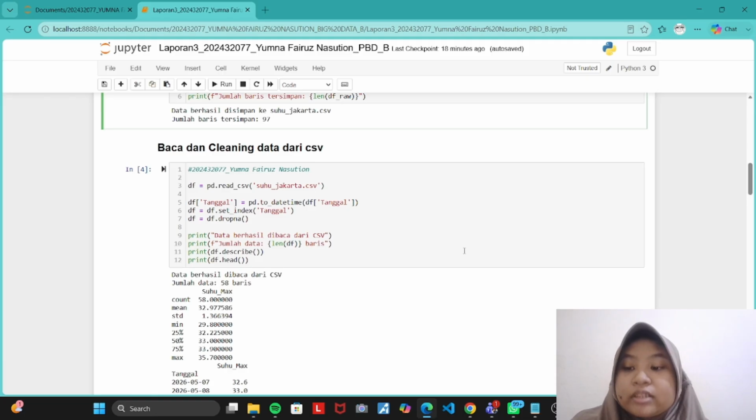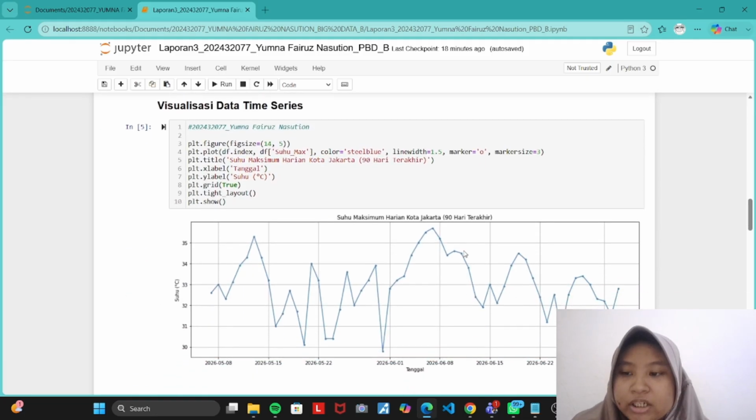The fifth step was visualization. I created a line chart to display the maximum daily temperature over the last 90 days. The x-axis represents the dates, while the y-axis represents the temperature in degrees Celsius. This visualization helps us understand the dataset before applying the forecasting model.